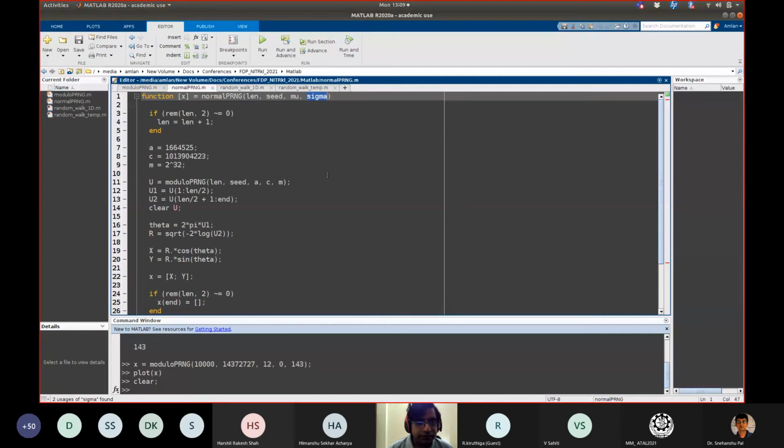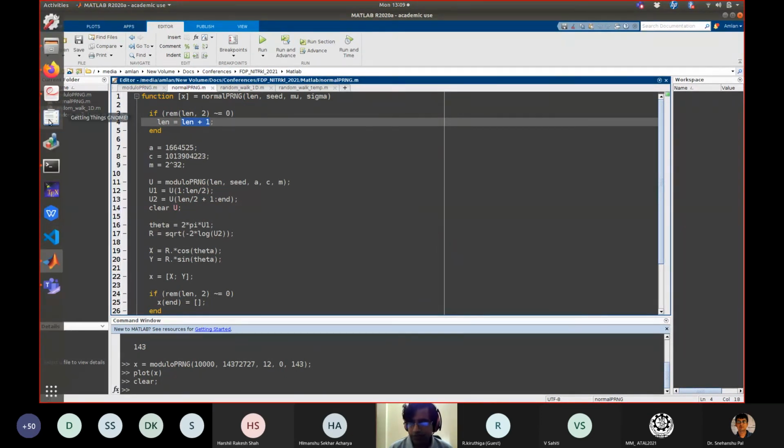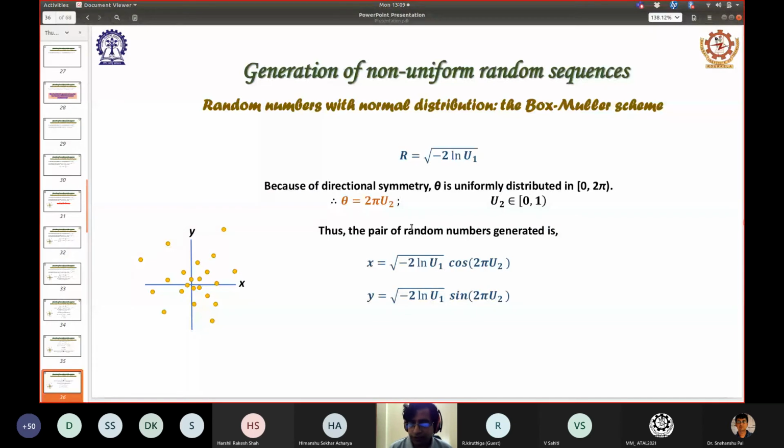So let us see here. First of all, I am just making a simple provision to ensure that if the length that you want is an odd number, then we will add 1 to it to make it an even number, because we can only generate the numbers in pairs. So that was the scheme, if you recall, that we have to generate two numbers, u1 and u2 simultaneously, and using u1 and u2 we will generate x and y. So that is the idea.